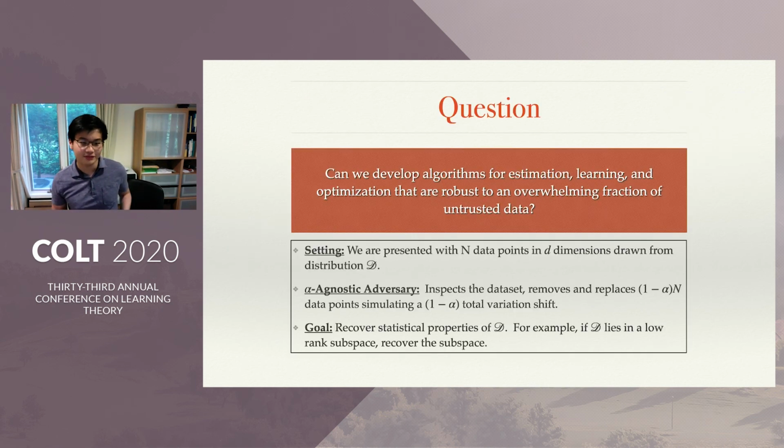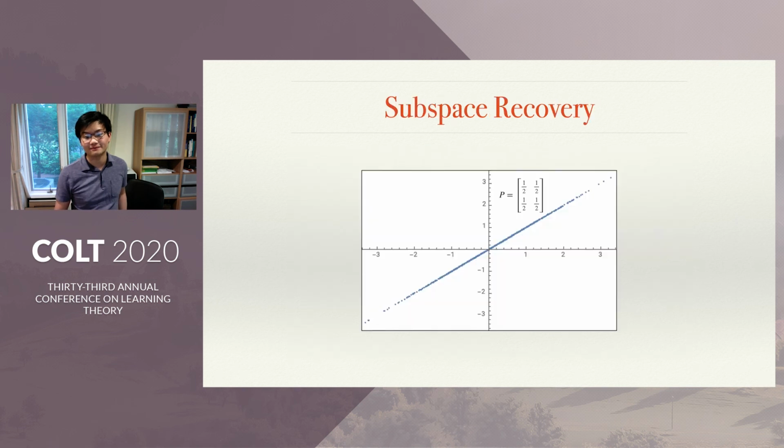So our question is, can we develop algorithms for estimation, learning, and optimization that are robust to an overwhelming fraction of untrusted data? Our setting is we are presented with n data points in d dimensions drawn from a distribution D. An alpha-agnostic adversary inspects the dataset, removes and replaces (1 minus alpha) n data points, simulating a 1 minus alpha total variation shift. Our goal is to recover statistical properties of D. For example, if D lies in a low-rank subspace, we'd like to recover the subspace.